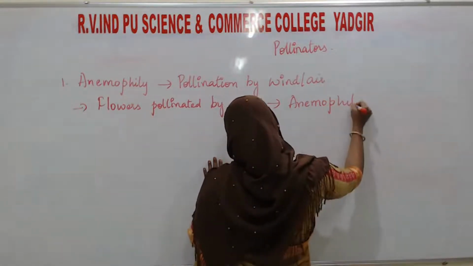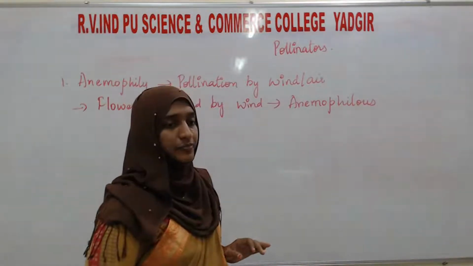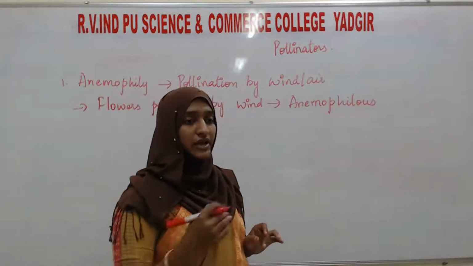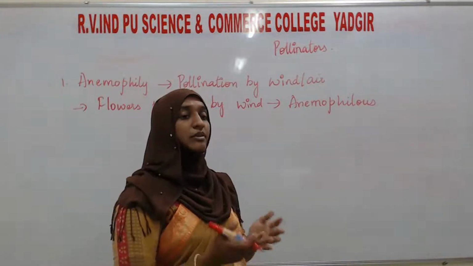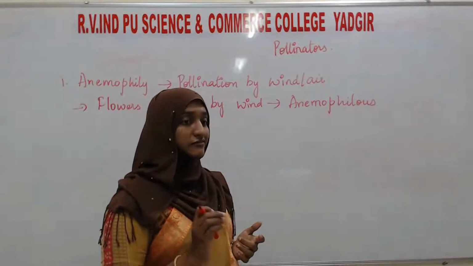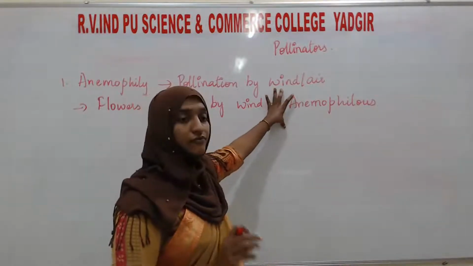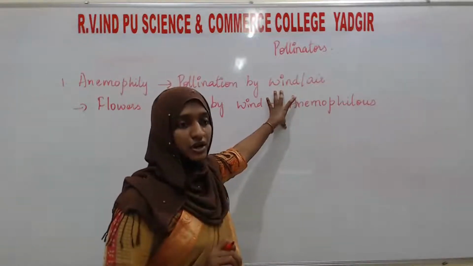See, in a 2 mark question, how the question will be asked: what are the adaptations of anemophilous flowers? Okay, don't be confused. What do you mean by anemophilous flowers? Anemophilous flowers are the flowers which are pollinated specifically by wind or air.